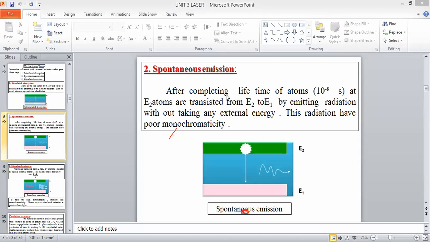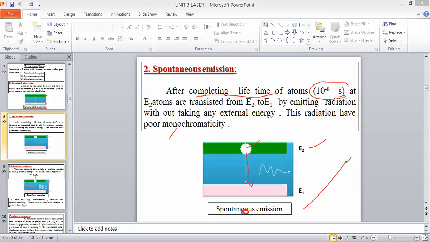Yes, sir. Okay. So here is how we define spontaneous emission. See this. After completing the lifetime of atoms, what is the lifetime of an atom in the excited level? 10⁻⁸ seconds. After completing the lifetime of the atom in this excited level E2, atoms are transitioned from E2 to E1. This is called spontaneous emission of radiation.